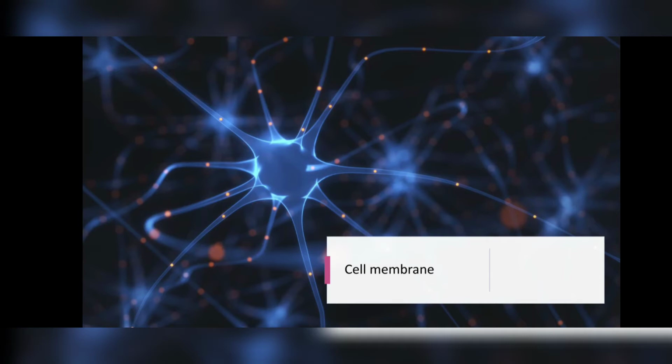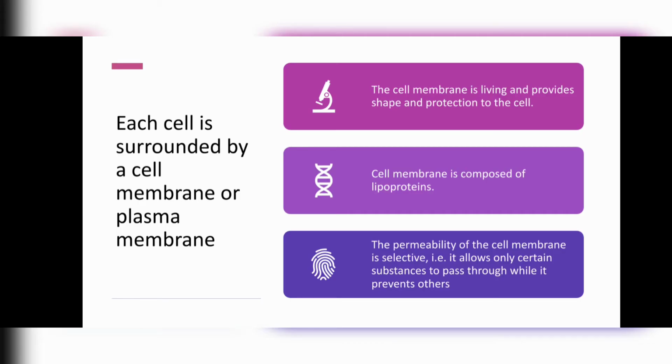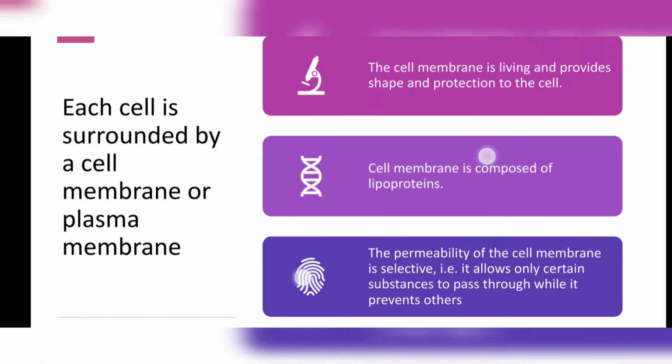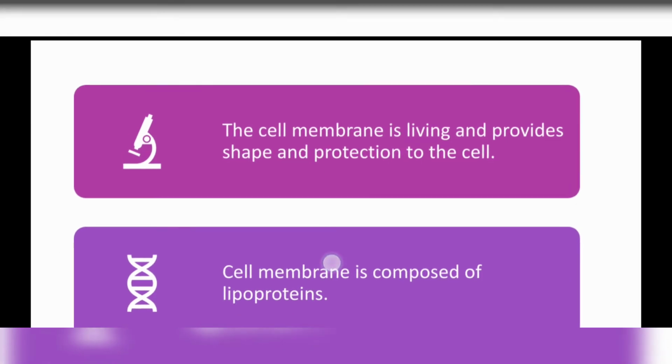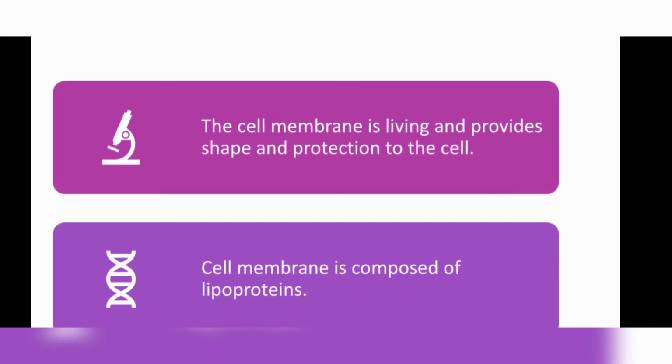Okay, what is cell membrane? I told you cell membrane is a wall present outside, the boundary of the cell. Each cell is surrounded by a cell membrane or plasma membrane. Cell membrane is also known as plasma membrane. I showed you the diagram of the animal and plant cell. I showed cell membrane in both of the cells. So each cell has a cell membrane for sure. A cell membrane is living and provides shape and protection to the cell.